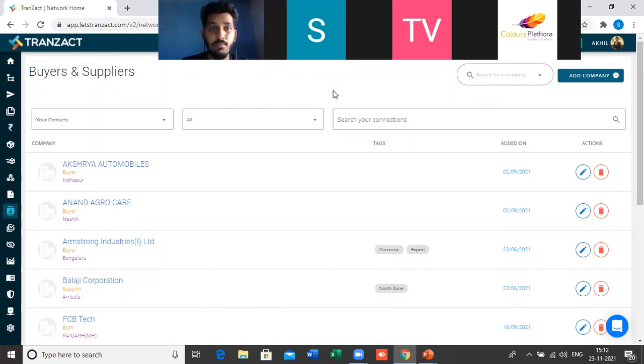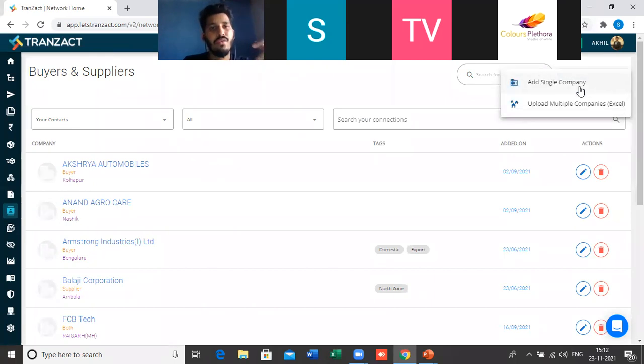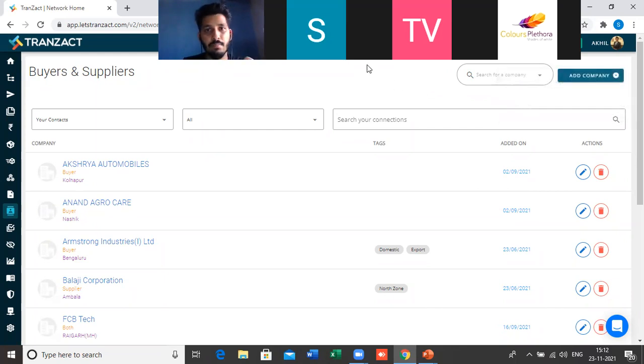Okay, so here in this module, you have to add every single detail. So how you can add a new company, how you can add your buyer and supplier. If you see on the top right corner, you will get an option of add company. Just click on add company. You will get two options. You can add a single company one by one, or if you want to upload in a bulk way by using Excel, that option is also there. So you can upload all this data into the system in the buyers and suppliers module. Okay, so this is the second master.